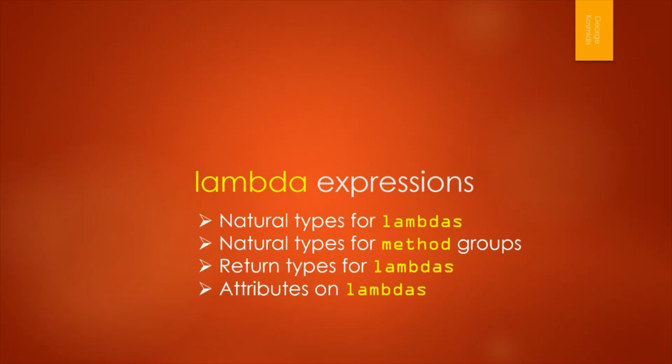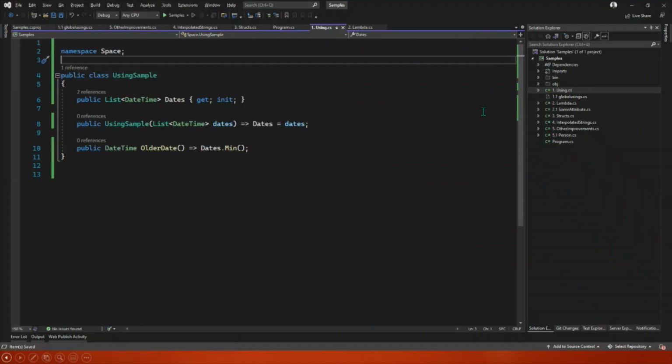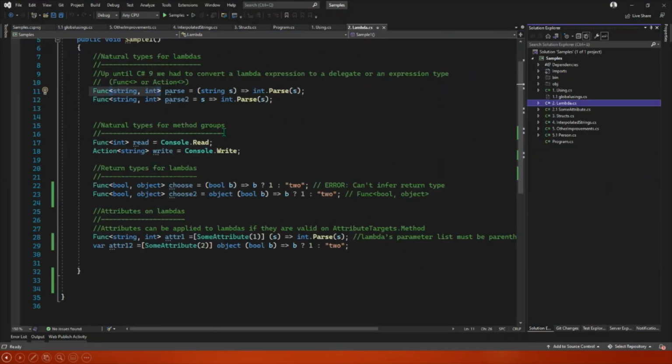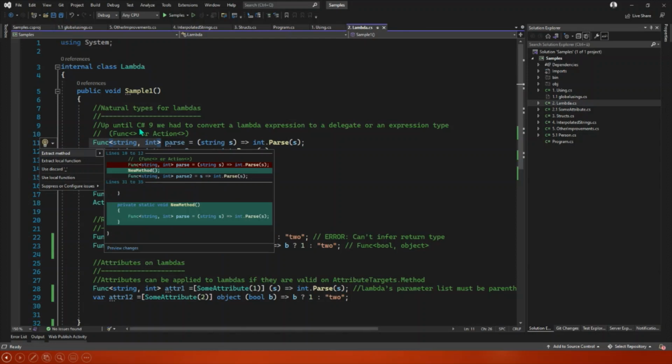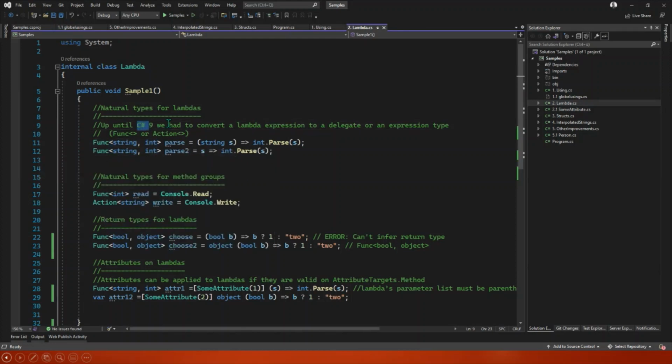Let's go back to our code. I need to find out how. And here we are. So first of all, first change. Up until C# 9, as I'm writing in this comment here, we had to convert a lambda expression to a delegate or an expression tree, right? An expression type, which means that we couldn't just use var here.